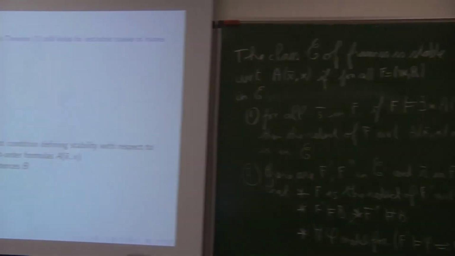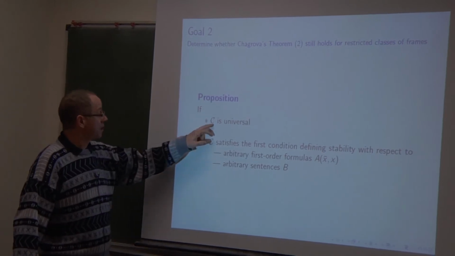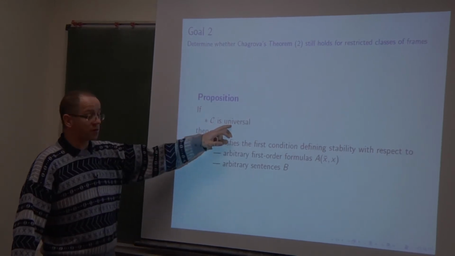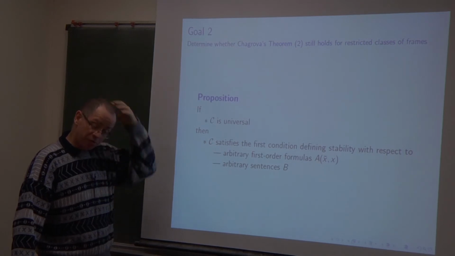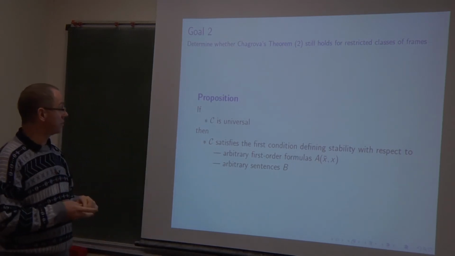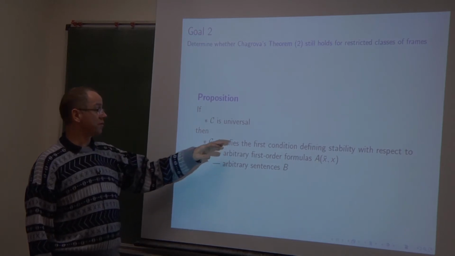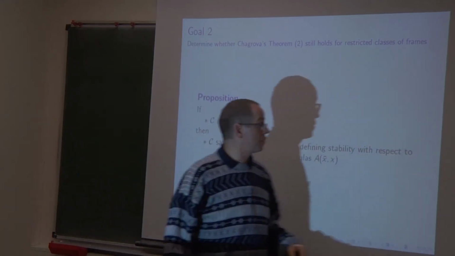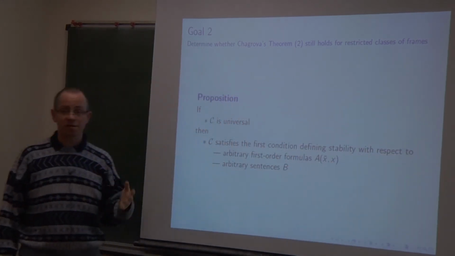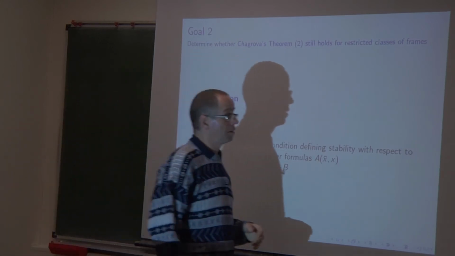Universal conditions are preserved by such a reduction. So if the class of frames C is universal, it means it is determined by a set of universal elementary conditions, then C satisfies the first-order condition defining stability, and it does not matter with respect to which A and B it will satisfy, because we are talking about reduction.